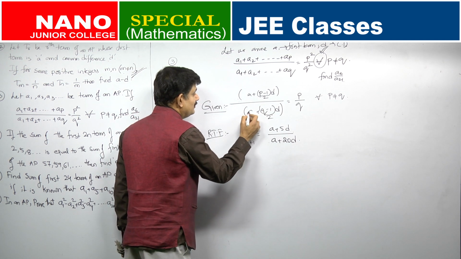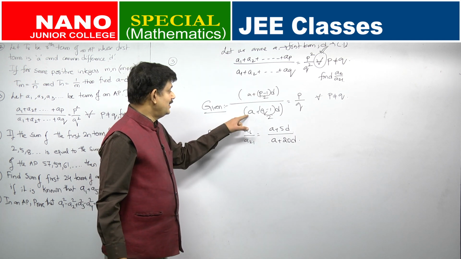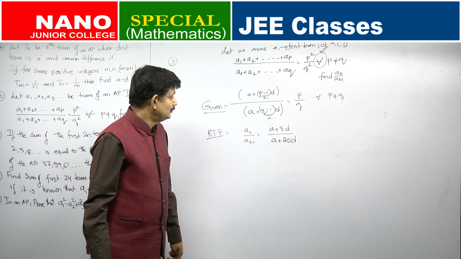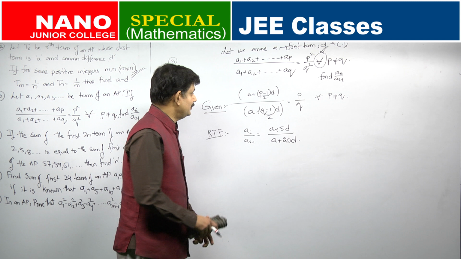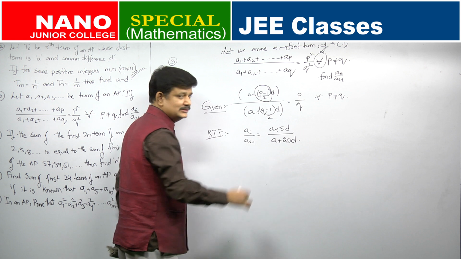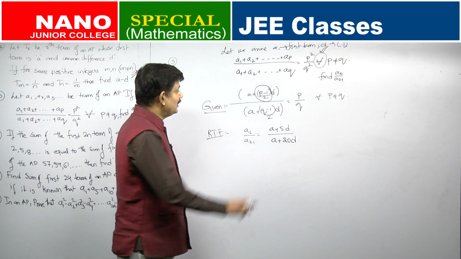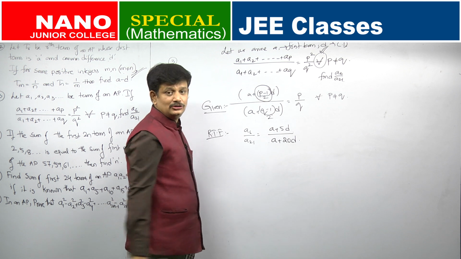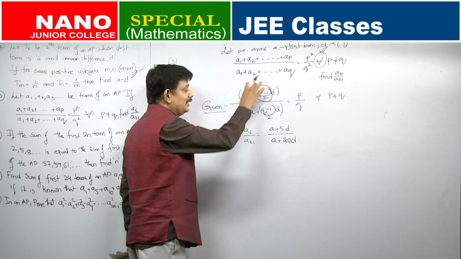So, what is the given information? A plus (P minus 1 by 2) into D, divided by A plus (Q minus 1 by 2) into D, is equal to P by Q. And what am I supposed to find? A plus 5D divided by A plus 20D. So, in place of P minus 1 by 2 here, I want how much? 5. So, what should I substitute in place of P? So that I get 5 here, P minus 1 by 2 should be equal to 5, or P minus 1 should be equal to 10, or P should be equal to 11, right. I have to substitute 11 in place of P.